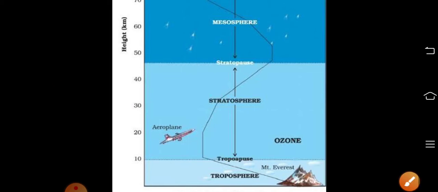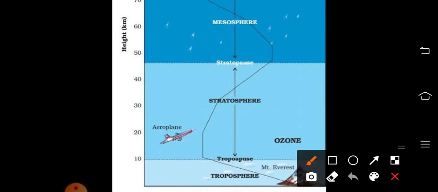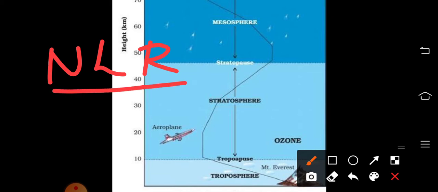That means there is a rate of decrease in temperature which is known as the normal lapse rate, NLR. Okay, so there is a decrease in temperature when we move upwards in the atmosphere. So that is called the normal lapse rate. So those are the important features of the atmosphere.